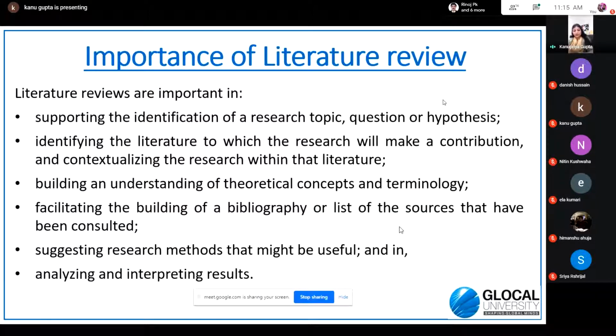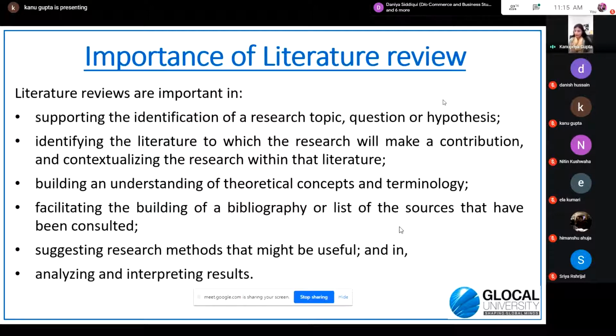Then you also understand what type of research has been done earlier in this area, so that your research may not be just a repetition of the work done by somebody else earlier. You understand what the different new avenues are that have not been answered in the research, which you could undertake as your objective.